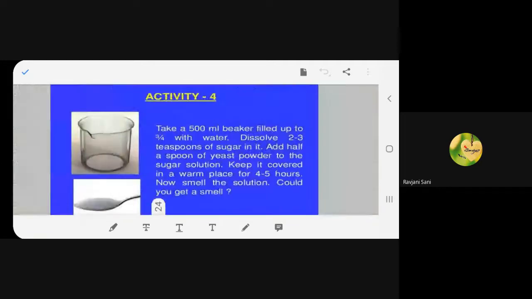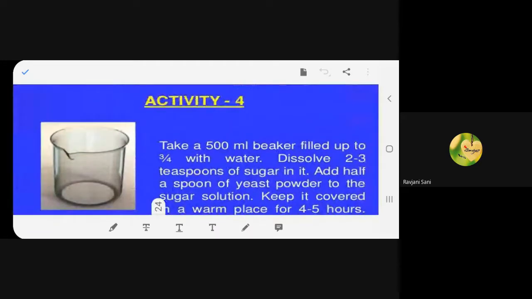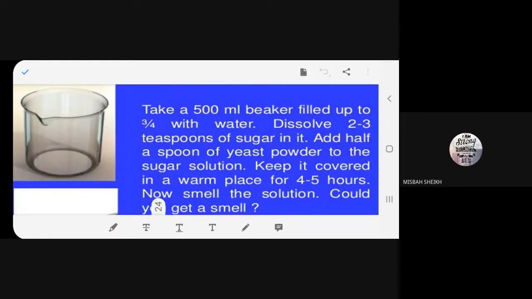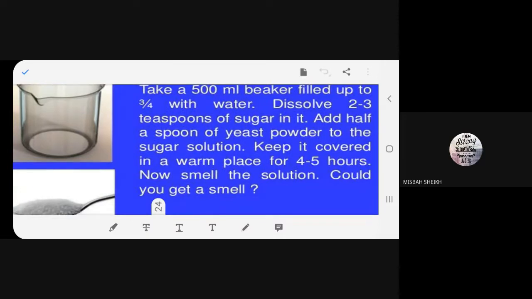Now we'll see activity 4. Please read. Activity 4. Take a 500 ml beaker filled up to three quarter. Dissolve 2 to 3 teaspoons of sugar in it. Add half a spoon of yeast powder to the sugar solution. Keep it covered in a warm place for 4 to 5 hours. Now smell the solution. Would you get a smell?